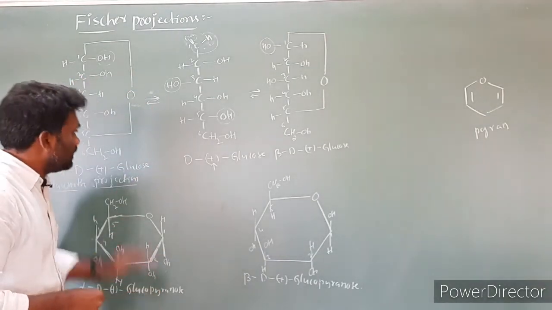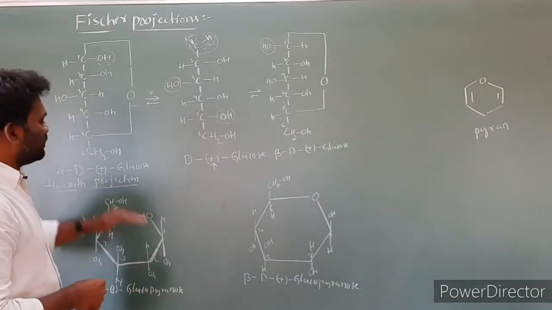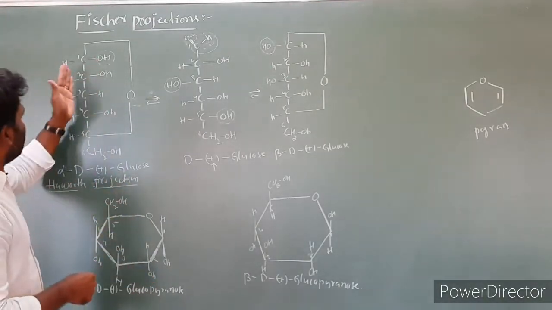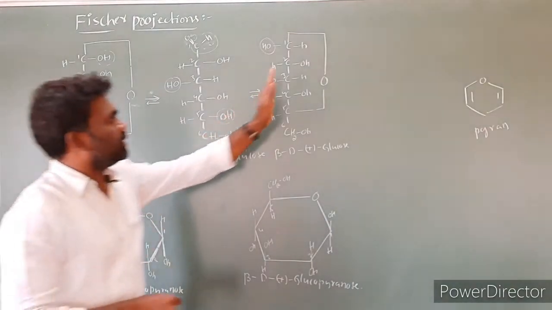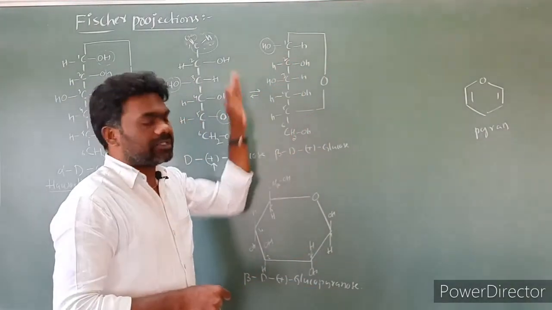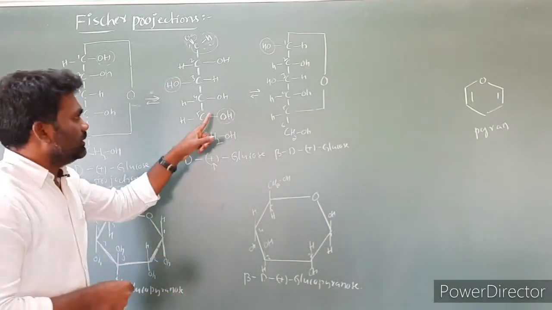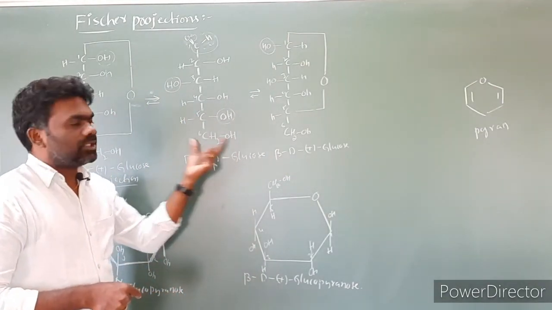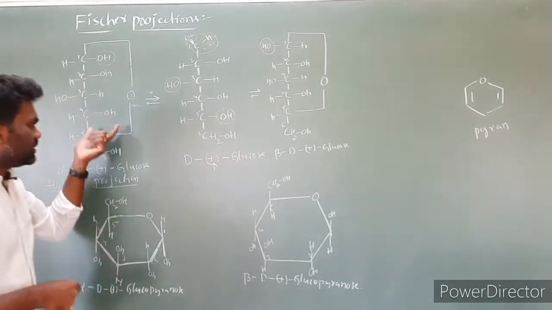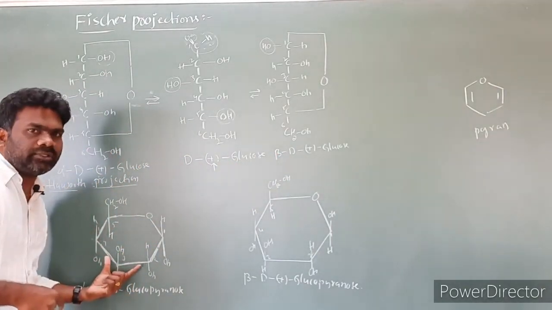We took it down here. What are the groups present on the left side? We took them on the upside. So all these groups I wrote on the downside, all these groups I wrote on the upside. Here also, all these right side groups I wrote on the downside, all the groups present on the left side I wrote on the upside. So based on the open chain structure, we wrote these two structures, alpha form and beta form. Based on the alpha form and beta form, we wrote Haworth structures.